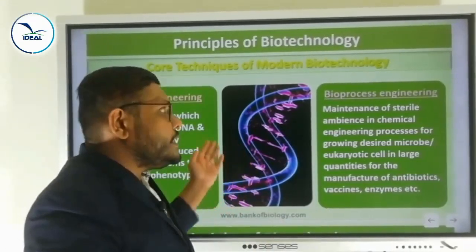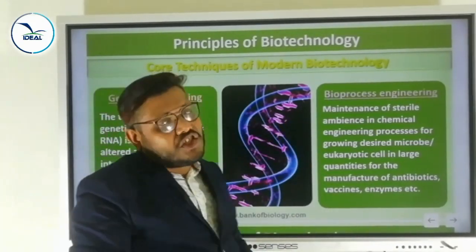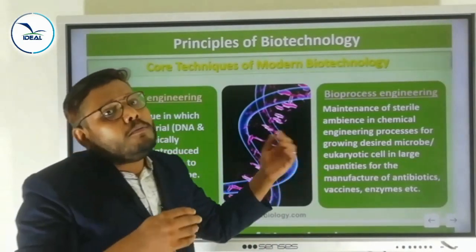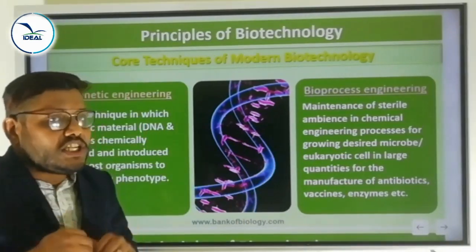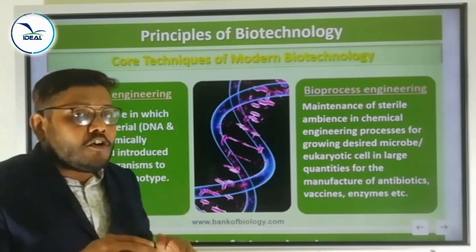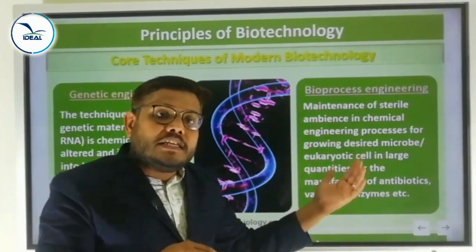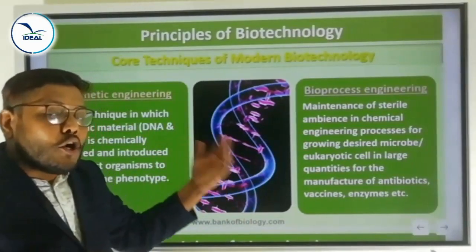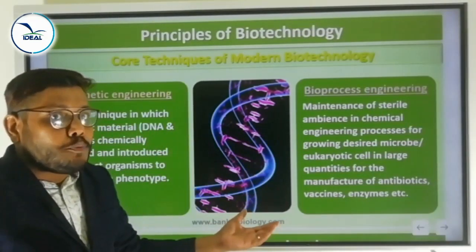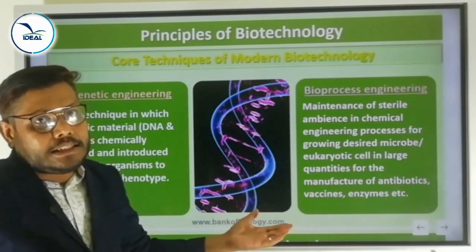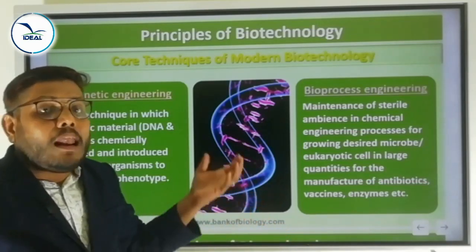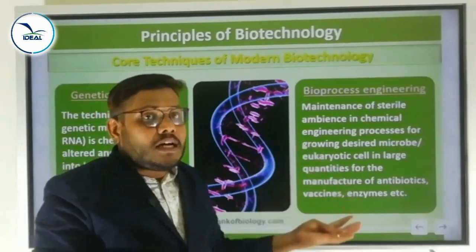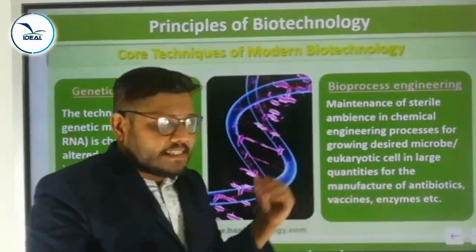Then another technique, that is bioprocess engineering. That one is also one of the core techniques of modern biotechnology. In this technique, a sterile ambience is maintained in the biochemical process for the growth of desired microbes or eukaryotic cells to produce large quantities of biotechnological products such as antibiotics, vaccines, enzymes.